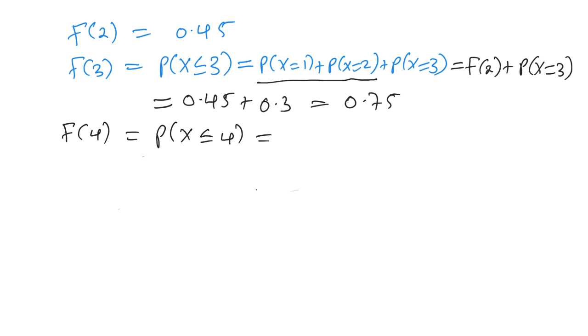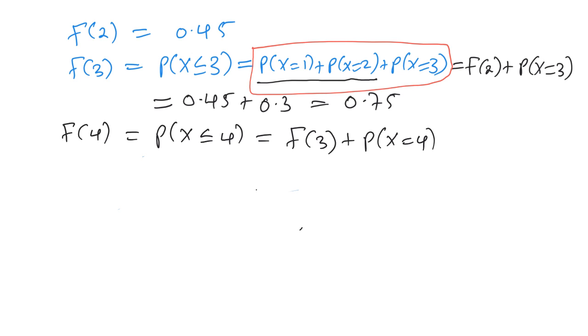Okay, so I will say probability of x is equal to 1 plus probability of x is equal to 2 plus probability of x is equal to 3 plus probability of x is equal to 4. So I can write this as f of 3 plus the probability that x is equal to 4, because f of 4 will cover the whole of this part.